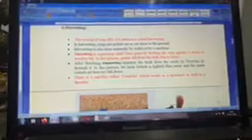Now after harvesting, threshing is done. Threshing is a process in which chaff is removed from the grain by beating the crop against a stone or a wooden bar. Again, this is the traditional method. Nowadays, for threshing and for harvesting, one agricultural implement is used, which is called the combine.